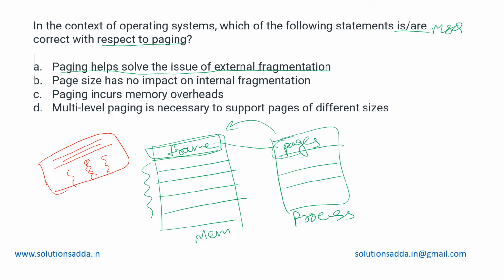Let us say the process requires 4 pages, but out of those 4 pages, the last page is only half filled. So in reality, that process requires just 3.5 pages, but we will give it 4 pages. So only the bottom half of the last page is wasted. That is called internal fragmentation. And in this case, as we saw, there is no external fragmentation. So yes, paging does help to solve this issue because the wastage will only be within a single frame, not between those frames. So yes, statement 1 is true.